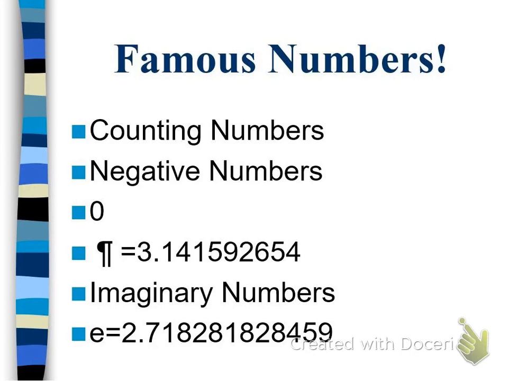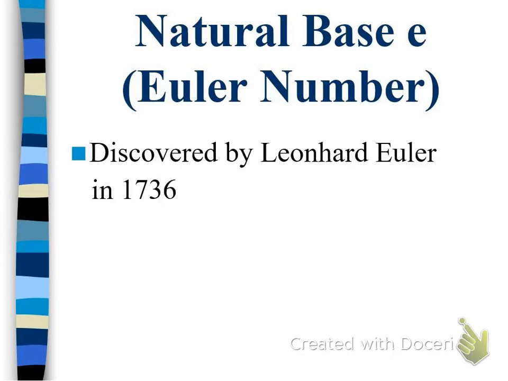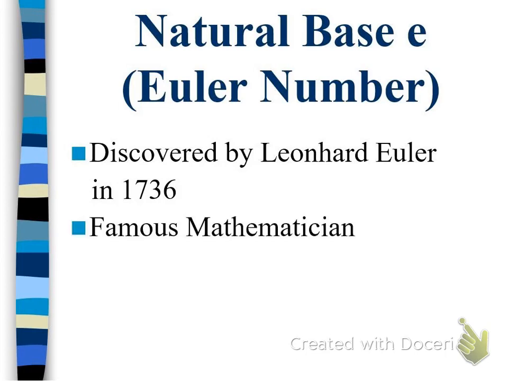So Leonhard Euler named it E, whether it was after his name or because of its exponential nature, I'm not really sure. But E is called the natural base. That decimal, which does not end, does not repeat, is an irrational number. Occurs in nature quite a bit too. Feel free to Google it, and you'll see what I'm talking about. Also called Euler's number because, again, it was discovered or at least named by Leonhard Euler in 1736.